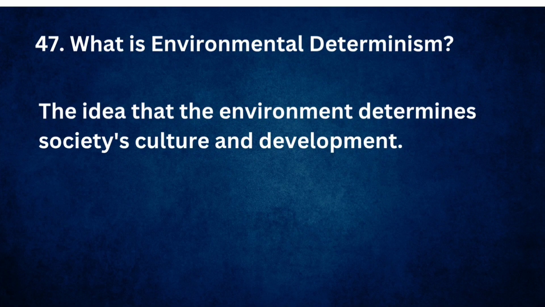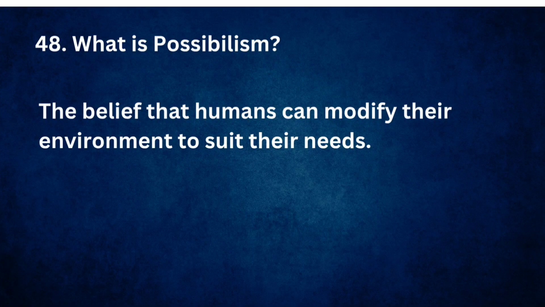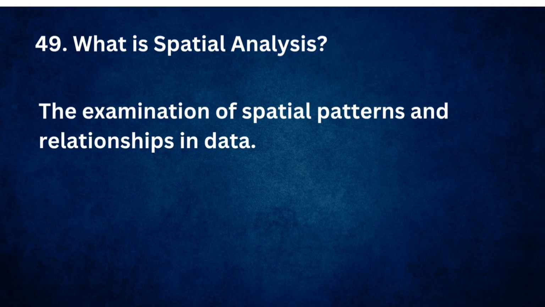What is environmental determinism? The idea that the environment determines society's culture and development. What is possibilism? The belief that humans can modify their environment to suit their needs. What is spatial analysis? The examination of spatial patterns and relationships in data.